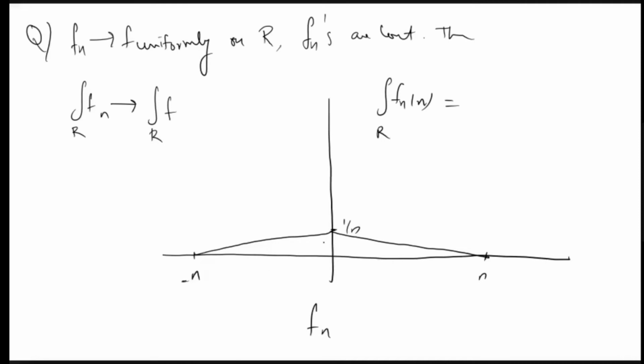So it is half into total length is 2n into 1 by n, which is equal to 1. So the integral of Fn is always 1. But the limit is 0. So the area is, sorry, the convergence is not happening here. All Fn's are converging uniformly on R, and all of them are continuous, but still we cannot interchange the integrals.